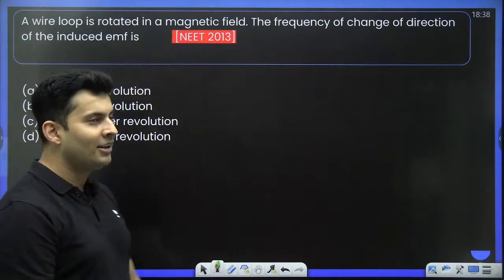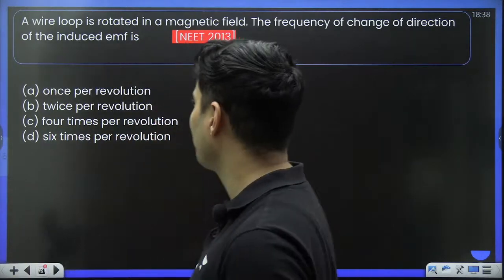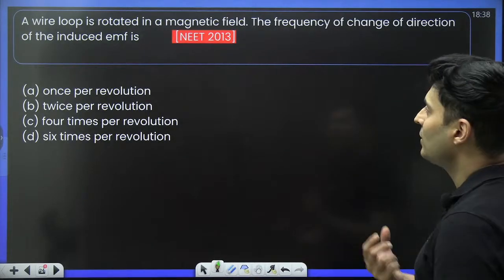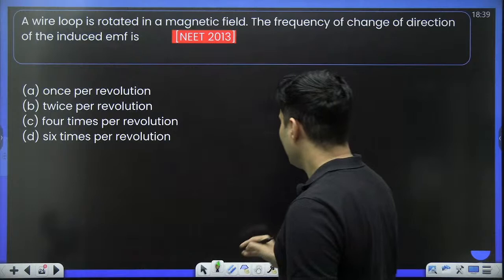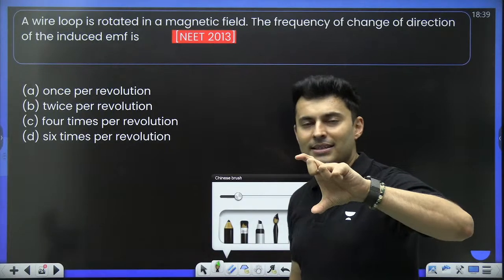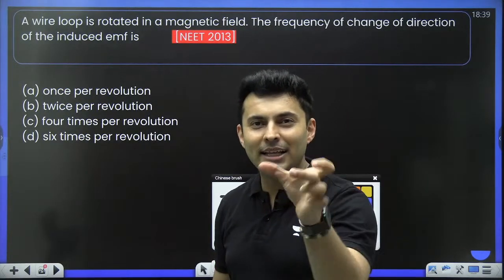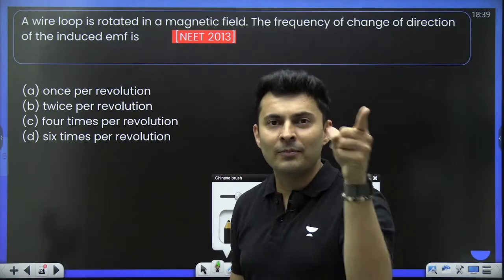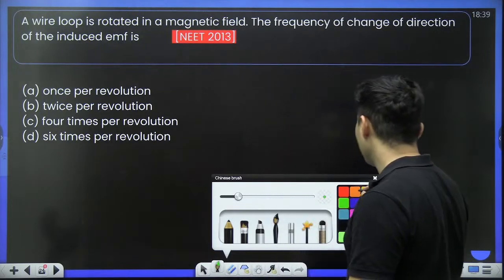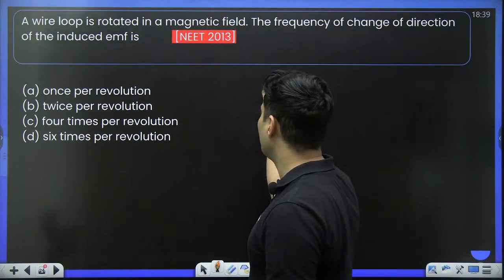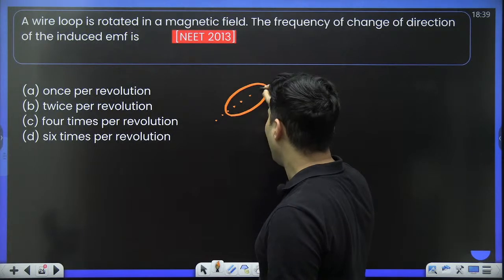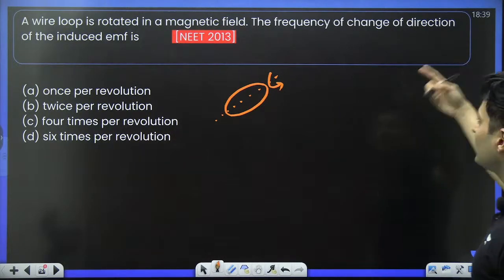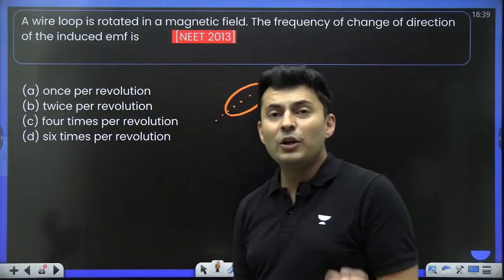This is a NEET 2013 question. A wire loop is rotated in a magnetic field. The frequency of the change of the direction of the induced EMF. See, in that previous question, the loop was rotated by 90 degrees. So imagine the loop is rotated continuously. So how will that EMF change? Think about it. There is a loop and it is basically rotated. So if it is rotated in that field, what is the frequency of the change of the direction of the induced EMF?